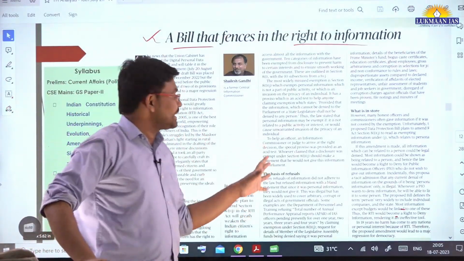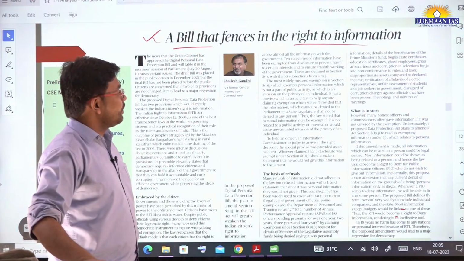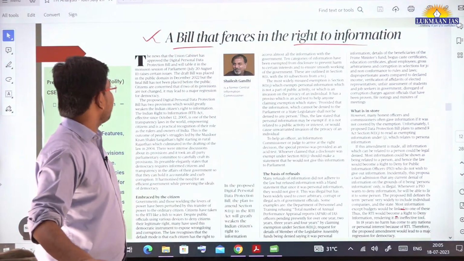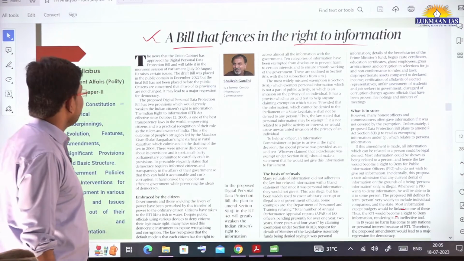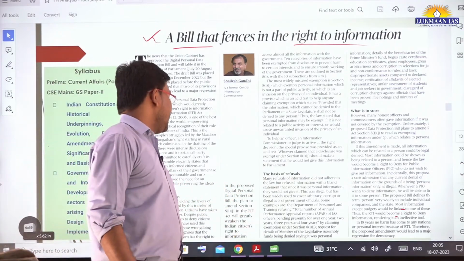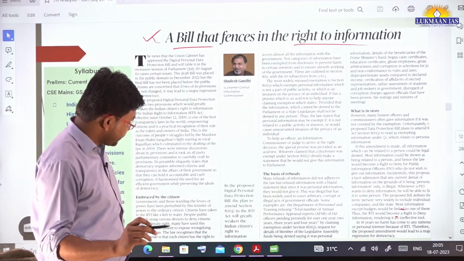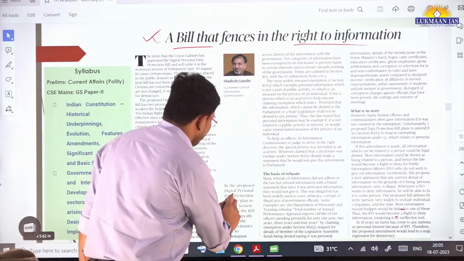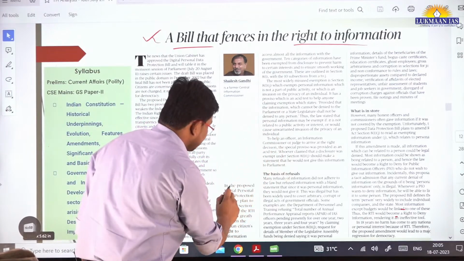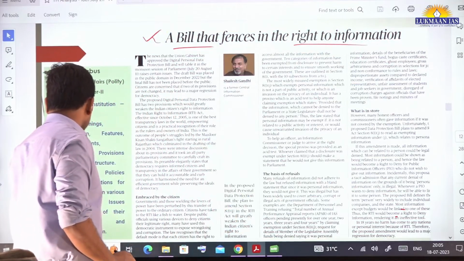The author is criticizing, through different points, this proposed Personal Data Protection Bill, saying it is not a good bill. He also talked about a provision in the Right to Information Act, and this Digital Personal Data Protection Bill wants to amend that particular provision.